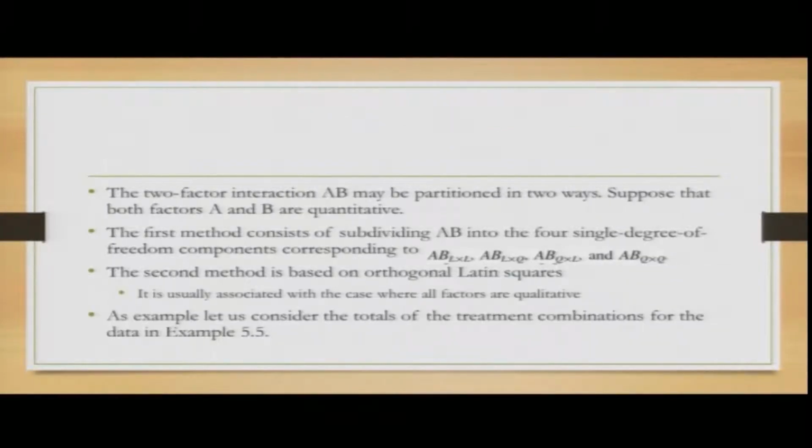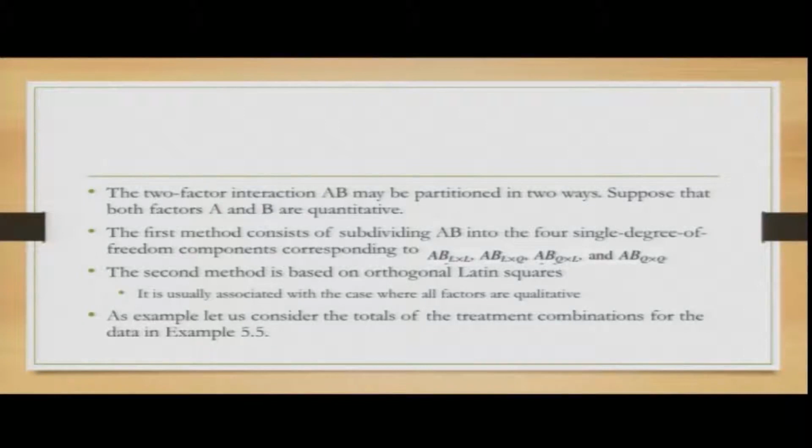The two-factor interaction AB may be partitioned in two ways. Suppose that both factors A and B are quantitative. The first method consists of subdividing AB into 4 single degree of freedom components corresponding to the different combinations.